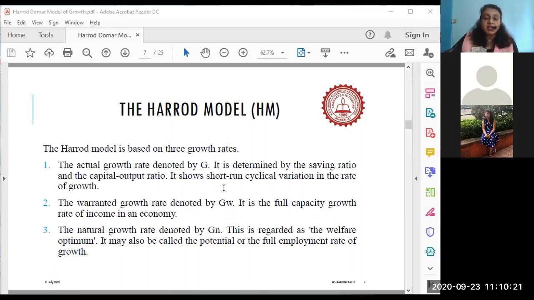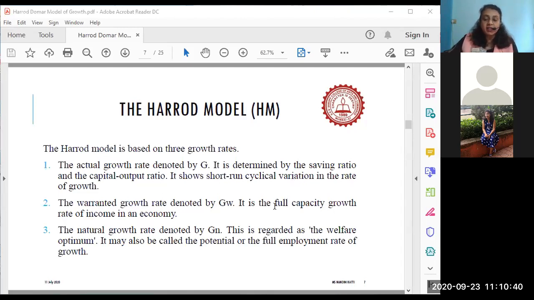It shows short-run cyclical variation in the rate of growth. Short-run fluctuations are always there. There have to be ups and downs, and it's not easy to reach an actual growth rate. It is always going to happen with ups and downs.